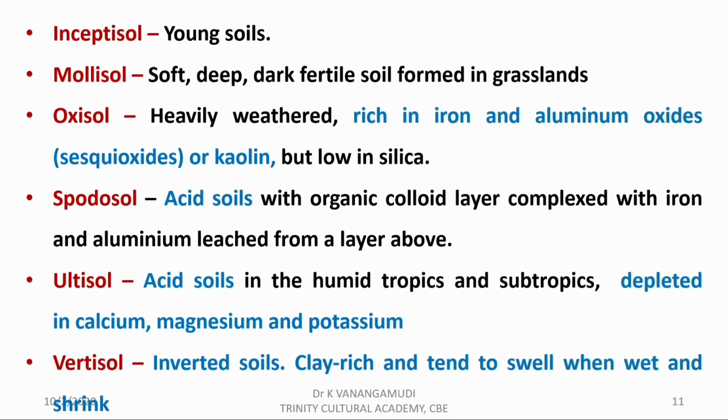It is also a acid soil found in humid areas but deficient in calcium, magnesium and potassium. Final one is vertisol, which are inverted soil rich in clay content and has shrink and swell characteristics. In the above two slides, question may also arise from special characters of soil orders. The best example of one question is which soil order contains organic soil.